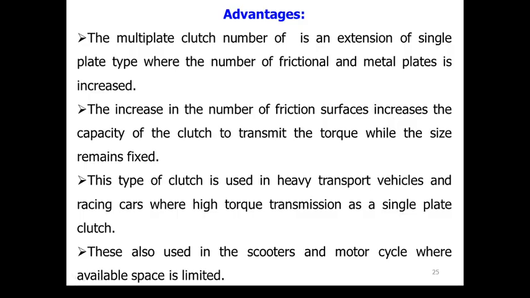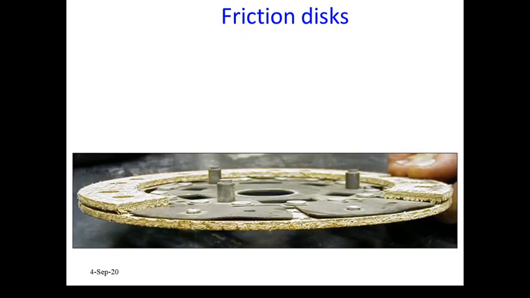We'll summarize here the advantage of the multiple plate clutch. As we have discussed, it's an extension of the single plate type clutch where the number of friction and metal plates is increased. The increase in the number of friction surfaces increases the capacity of the clutch to transmit torque while the size remains the same. This type of clutch is used in heavy transport vehicles, racing cars and heavy trucks where high torque transmission is required. These may also be fitted in scooters and motorcycles due to less space available.